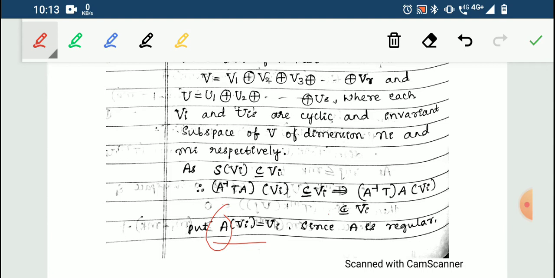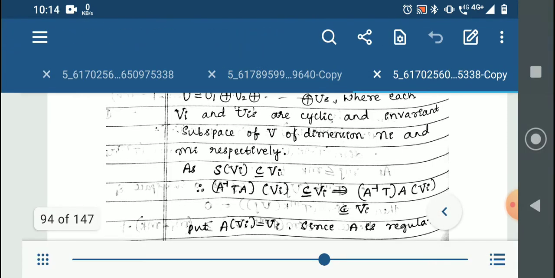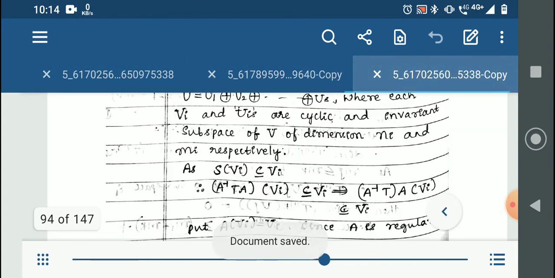If you want, you can go back and check. It is done somewhere in the matrices of linear transformation chapter. How it is, everything is defined there. One minute. Yes, it is here.